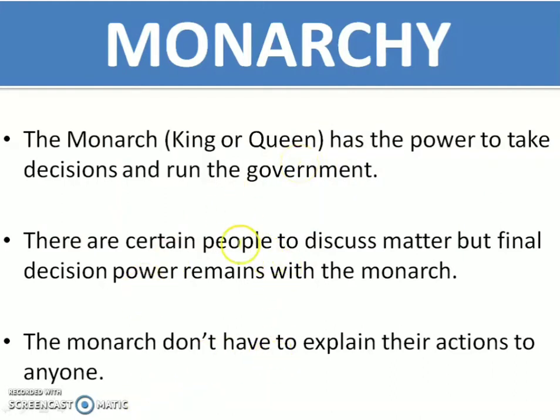And here the king or the queen does not have to explain their actions to any of the people, that they have taken the decisions for their benefit or welfare, right? So all the rights remain with the king or the queen. This is the monarchy system, and it was previously in our country India, but now it is not available. Now we have a democratic government in our country. So is it clear?